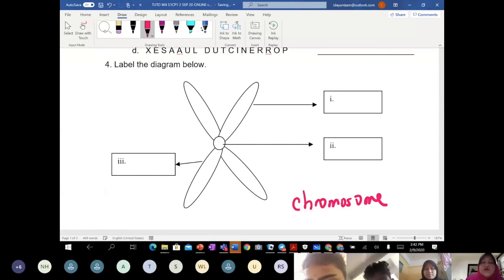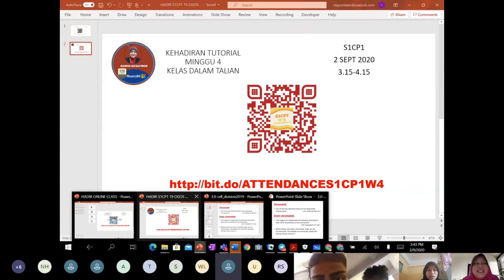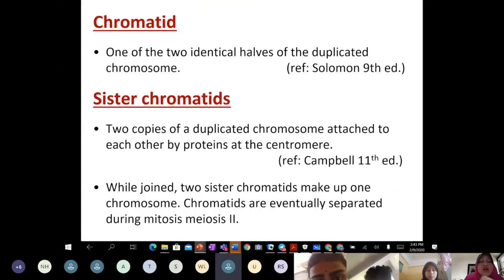So you need to know this structure labelled number 2, and also the structure labelled number 1. What do you think is number 1? Ain, what is number 1? Number 1 is a? Okay, back to the PowerPoint just now. Chromatid is one of the 2 identical halves of a duplicated chromosome.